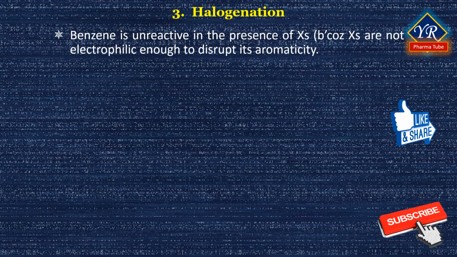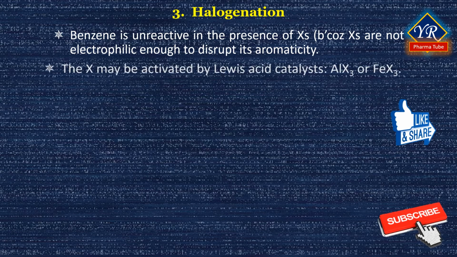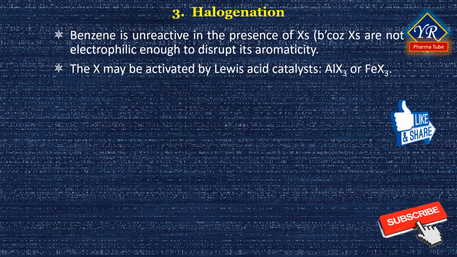Benzene is normally unreactive in the presence of halogens because halogens are not electrophilic enough to disrupt its aromaticity. However, the halogen may be activated by Lewis acidic catalysts such as ferric halides or aluminum halides to become a much more powerful electrophile. Lewis acids have the ability to accept electron pairs. Benzene reacts with chlorine or bromine in the presence of Lewis acids to give aryl halides or halogenated substitution products